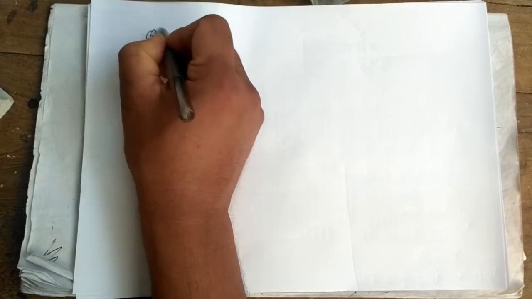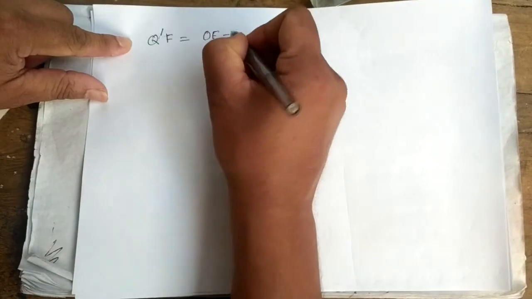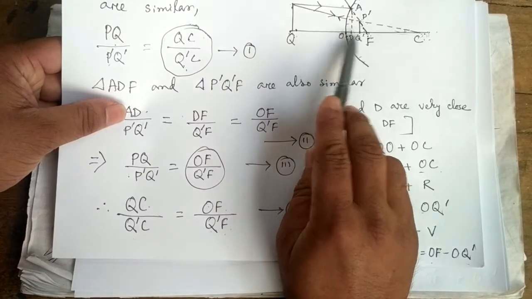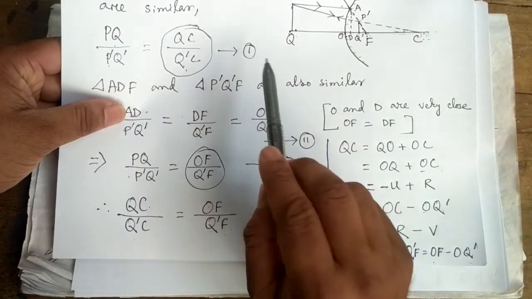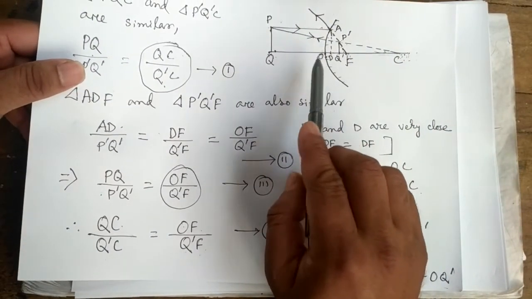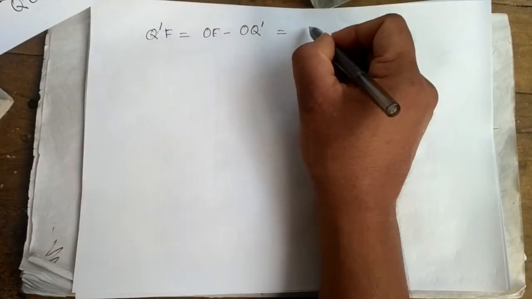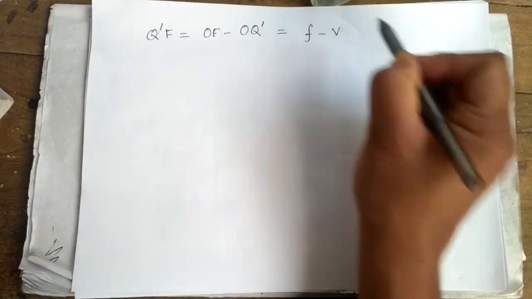So Q dash F equal to OF minus OQ dash. OF is f and OQ dash is v. V means image distance. Both are positive as both are along the direction of incident ray. So you can write f minus v.